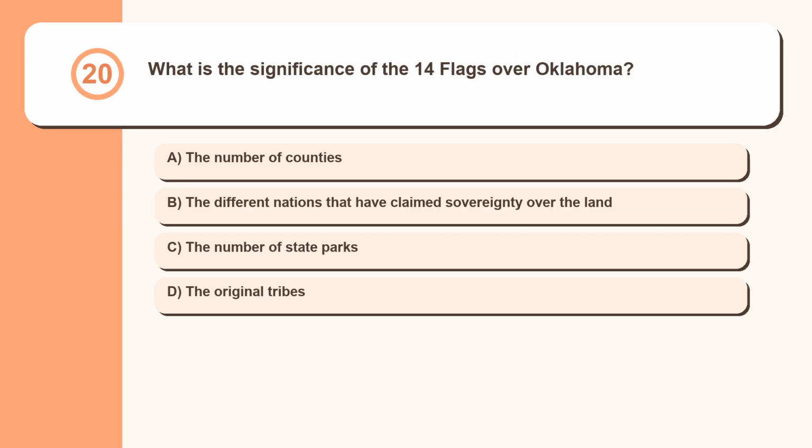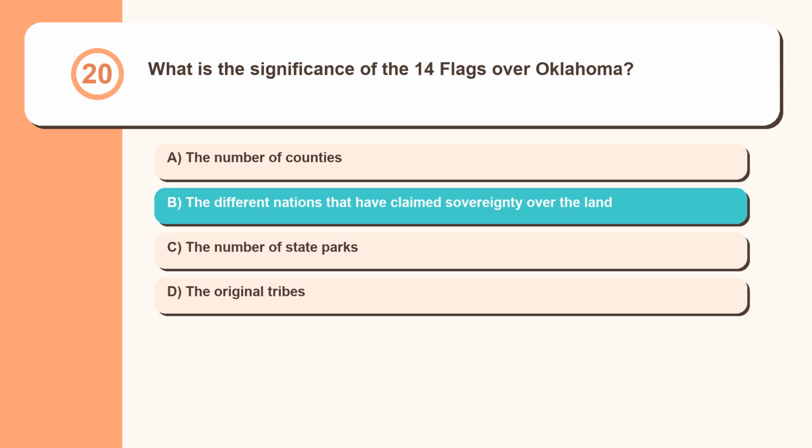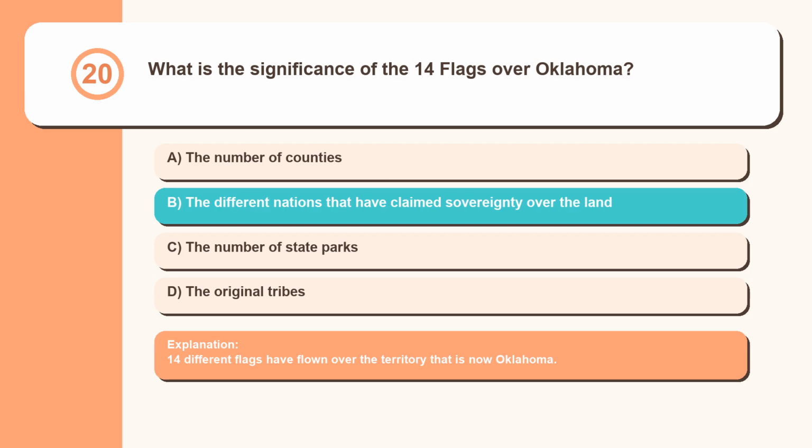Question 20. What is the significance of the 14 flags over Oklahoma? The number of counties, the different nations that have claimed sovereignty over the land, the number of state parks, the original tribes. 14 different flags have flown over the territory that is now Oklahoma.